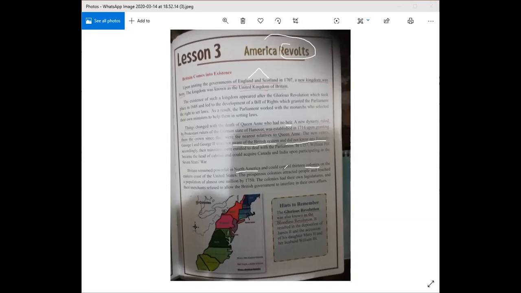The prosperous colonies attracted people and reached a population of almost 1 million by 1750. The colonies had their own legislatures. Legislations are almost like rules and systems put into place. And their merchants refused to allow the British government to interfere in their own affairs. This is almost where the revolution starts kicking off, where America starts revolting in these colonies. They don't want to be ruled by the British. They want their own independence. They want to run their country on their own.